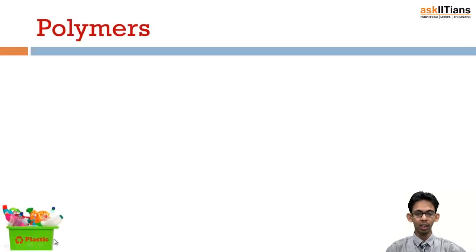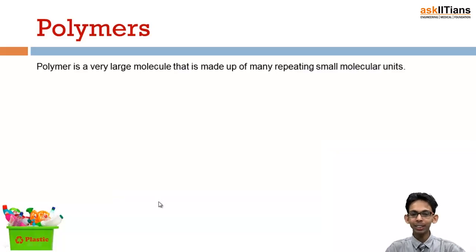In this we will basically focus on the classification of polymers. We will see that polymers can be classified on various bases into a number of groups. So let's start. Polymers. As the name suggests, poly means many. So polymers are basically giant molecules, large compounds which are formed by a combination of many small units. So a polymer is a very large molecule that is made up of many repeating small molecular units.